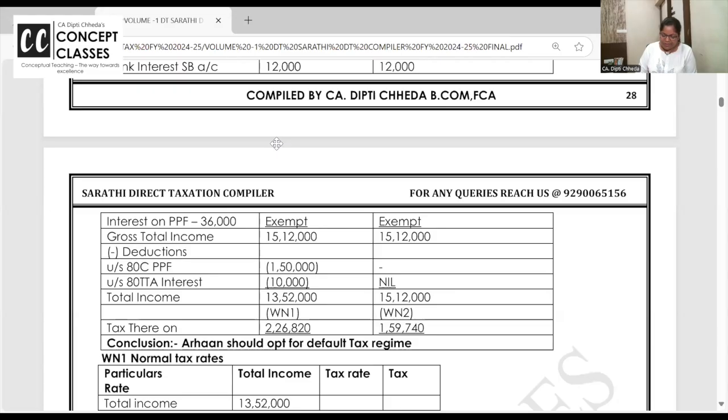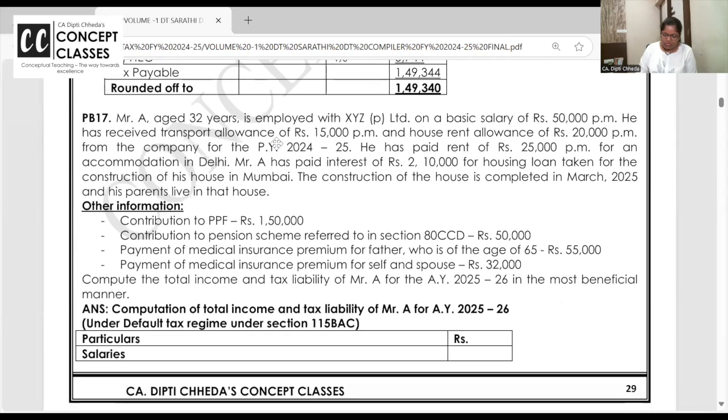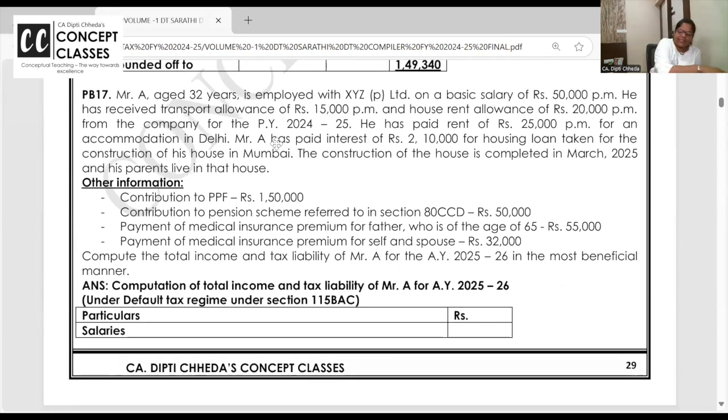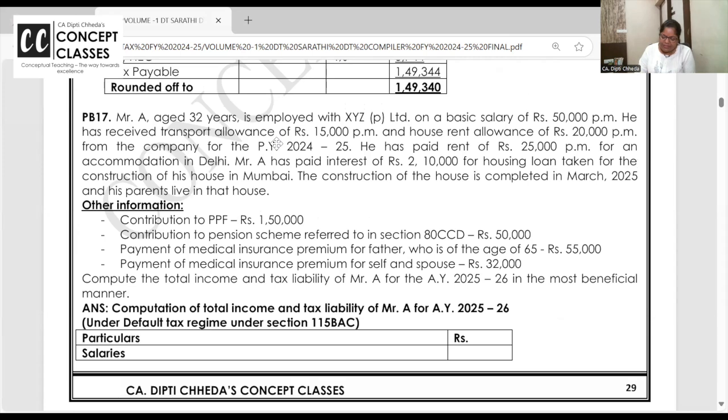All right, come back to the material, our compiler. So this is the 16th question with both regimes. Final tax is to be rounded off. A is aged 32 years. He is employed in a company with basic salary 50,000. He has received transport allowance 15,000 per month. It is fully taxable because he is not handicapped.